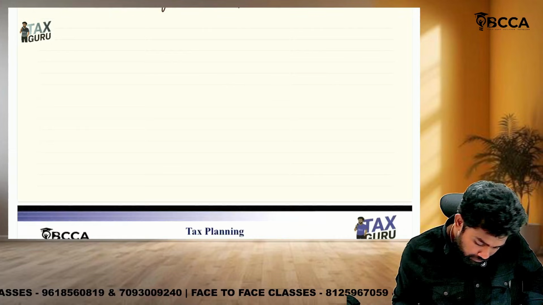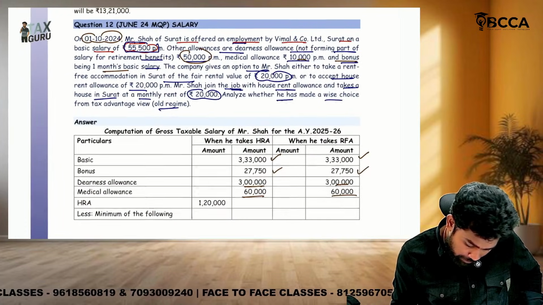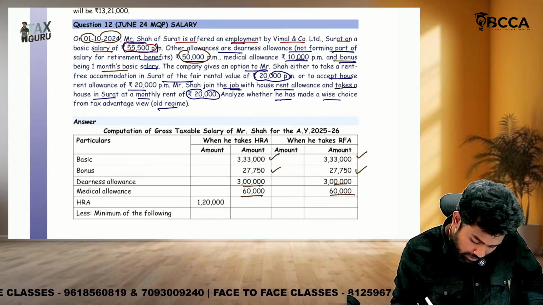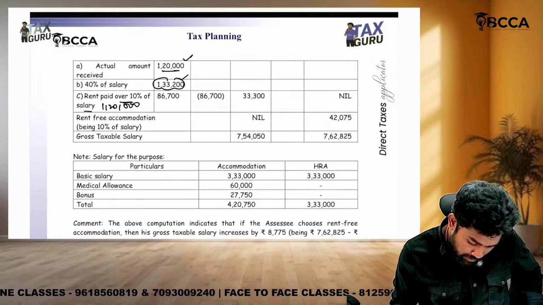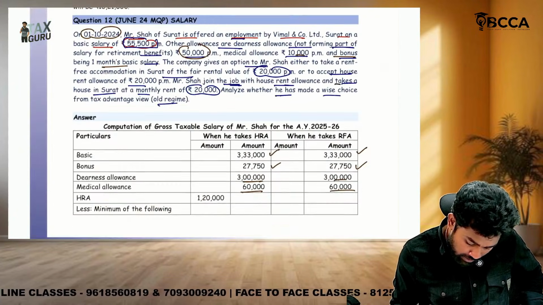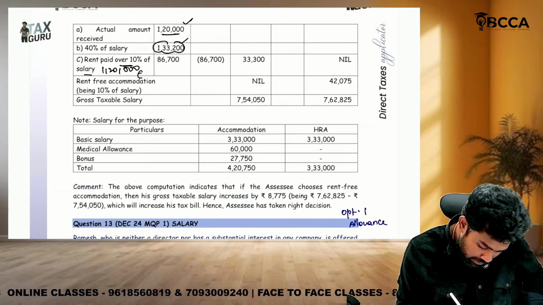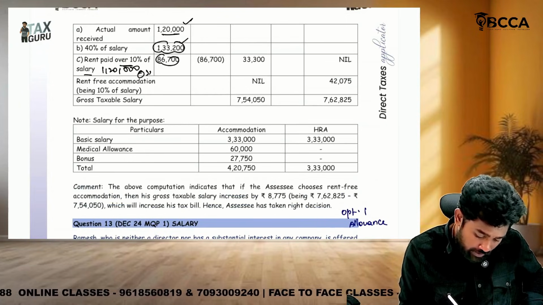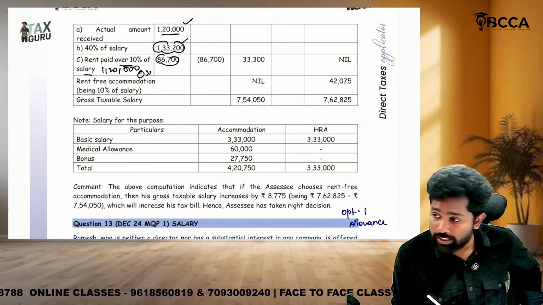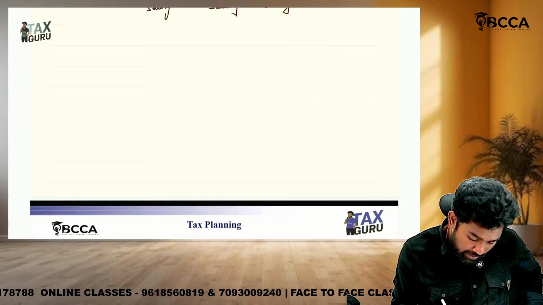Okay, 1,20,000 only. The rent paid is how much, sir? 1,20,000 minus 10% of salary. What is the 10% of salary? 33,300. Okay, minus 33,300, that is 86,700. Out of these three, whichever is lower, which is lower? 86,700 is given as exemption.